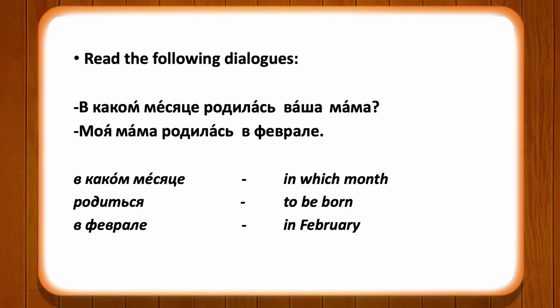In the answer, one can say: моя мама родилась в феврале. It means my mother was born in February. The form of the verb in past tense is feminine according to the word мама, a feminine gender word.